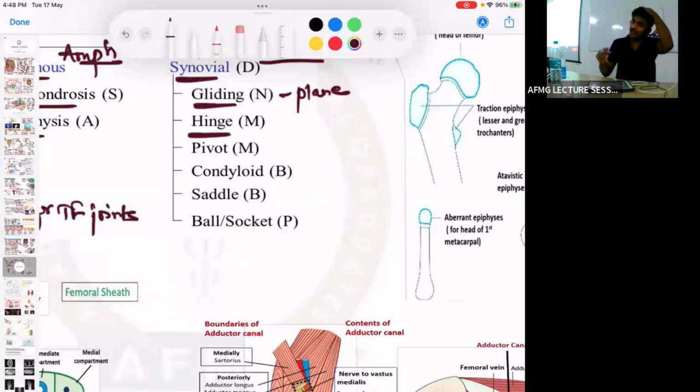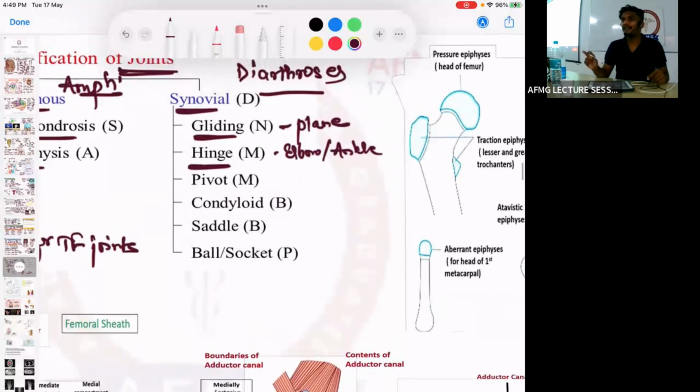Second is the hinge joint. Hinge joint means like a door that opens in only one direction. So only unidirectional movement is possible. Which joints would this be? Elbow joint, ankle joint, and the interphalangeal joint. Remember this, okay? So which type of joint? Hinge joint, one directional movement.